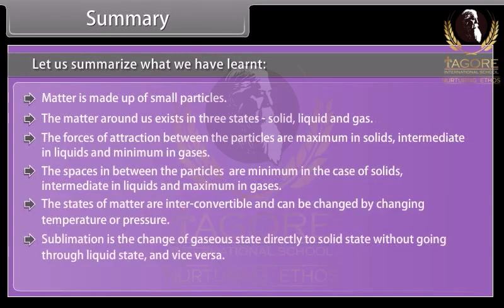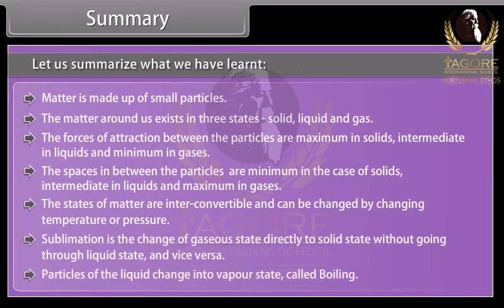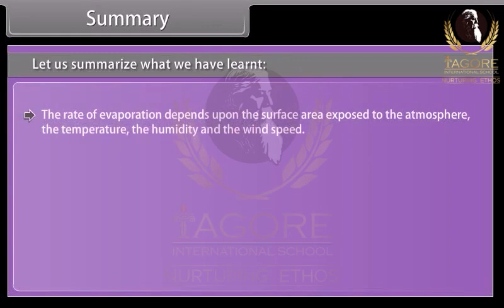Sublimation is the change of gaseous state directly to solid state without going through the liquid state, and vice versa. Particles of the liquid changing into vapor state is called boiling. The rate of evaporation depends upon the surface area exposed to the atmosphere, the temperature, the humidity, and the wind speed.